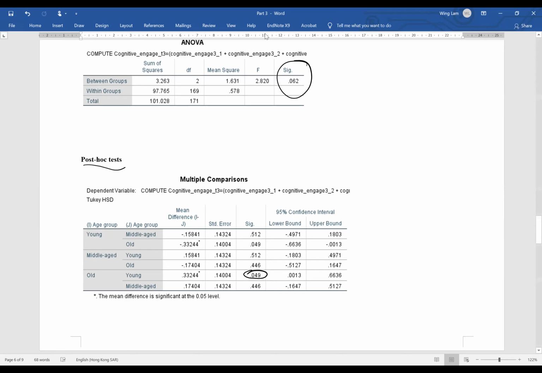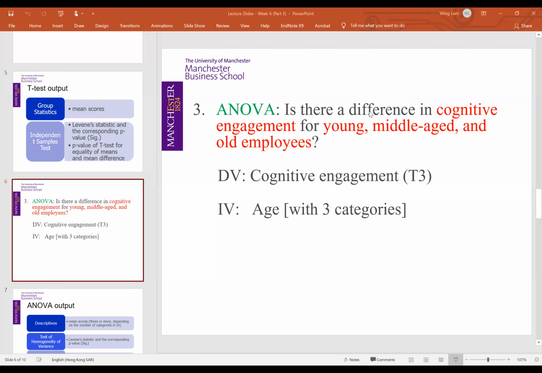But if we answer the question of whether there is a significant difference in cognitive engagement for the three groups, the answer is, unfortunately, no. There is no significant difference amongst the three groups, but among them, only the young and old employees seem to have some differences in terms of their cognitive engagement.